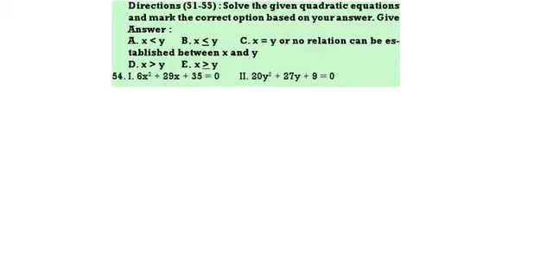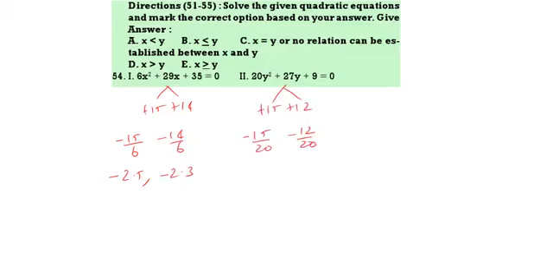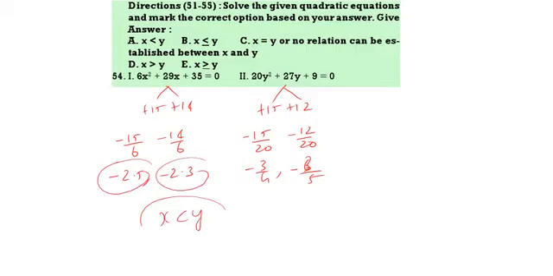6x square plus 29x plus 35. So here we can take 15 and 14. Then our answer will be minus 15 by 6, minus 14 by 6. This is minus 2.5, minus 2.3. This is 9 into 20, 180. 15, 12. Our answer will be minus 15 by 20, minus 12 by 20. So that is minus 3 by 4, minus 3 by 5. If you take 2.5 and 2.3, negative value is always in negative, whichever is greater, that is less. So x is less than y.